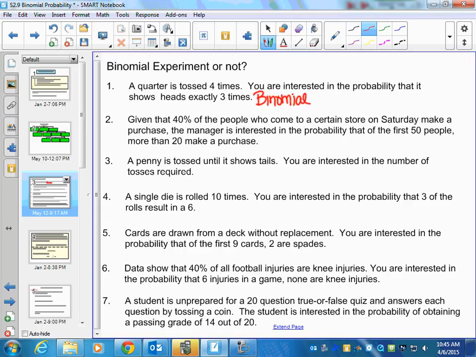The next one says, given that 40% of the people who come to a certain store on Saturday make a purchase. By the way, if 40% make a purchase, how many are not making a purchase? 60%. Good. So it doesn't state that, but it's implied. The manager is interested in the probability that of the first 50 people, more than 20 make a purchase. So it gives us a fixed number of trials. Okay. This one would also end up being binomial.